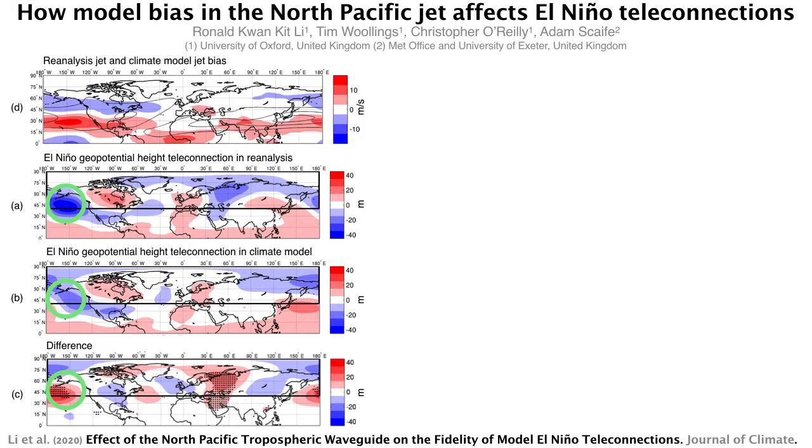Panel D shows the upper-level zonal wind that behaves as a waveguide. The black contour indicates the reanalysis jet. Over the North Pacific, the shading clearly shows a southward shifted model jet. We hypothesize that this obstructs wave propagation from the tropical El Niño region to the North Pacific. This may explain the weaker Aleutian low.